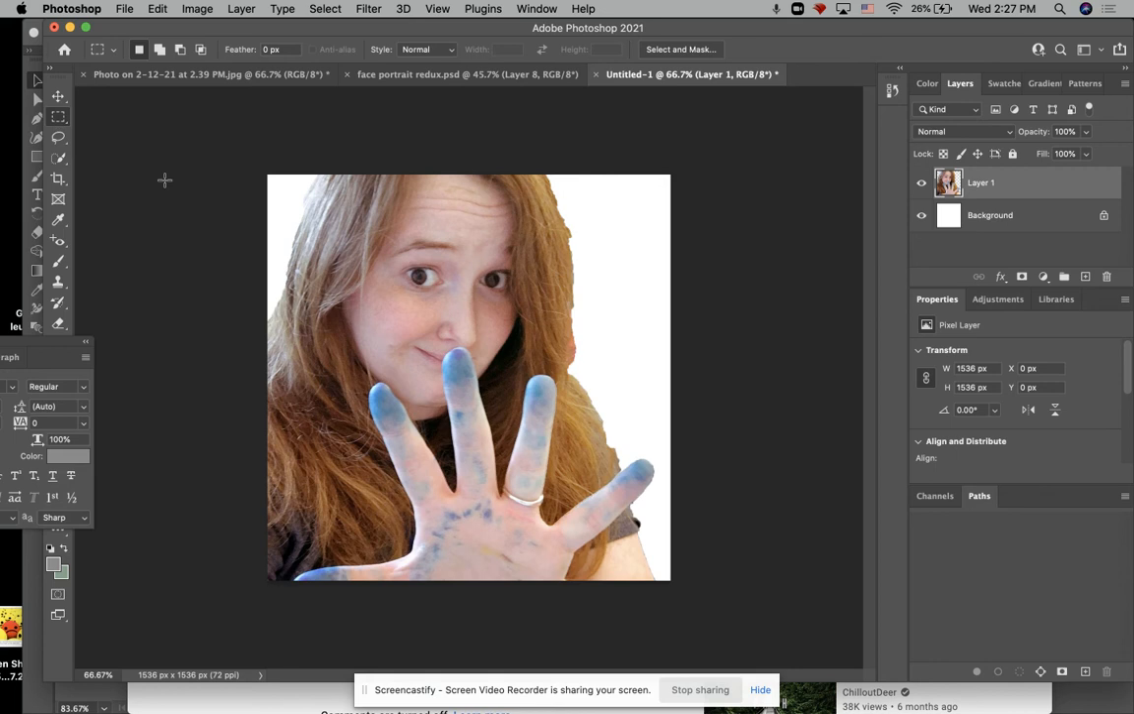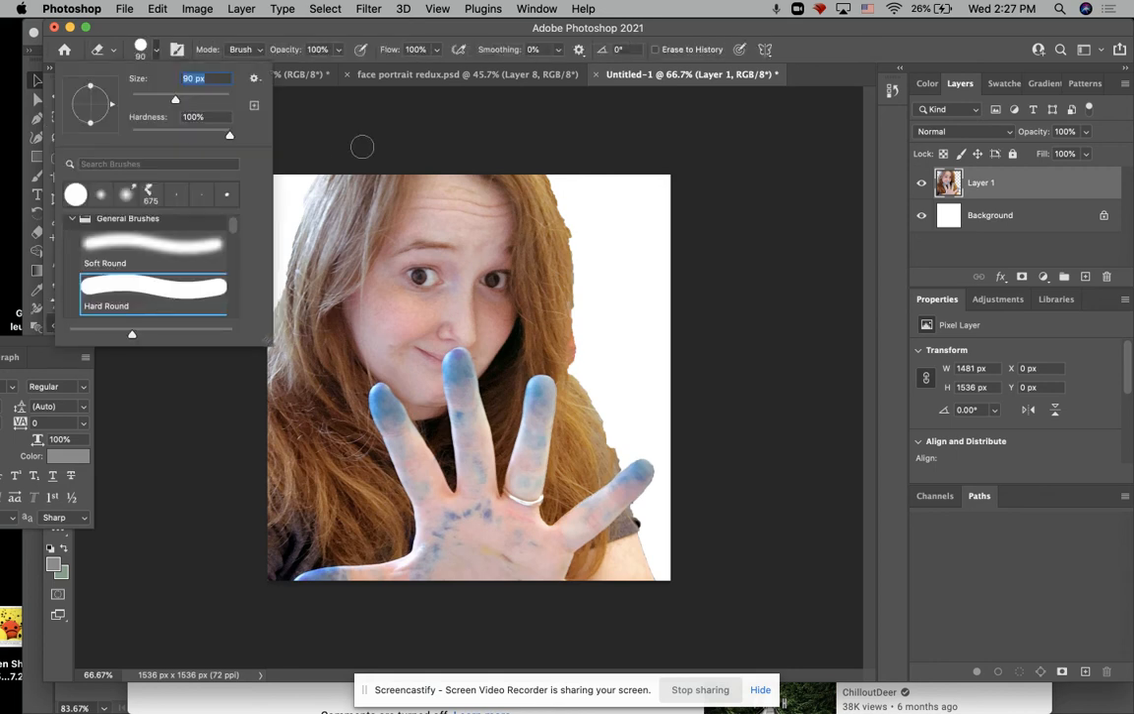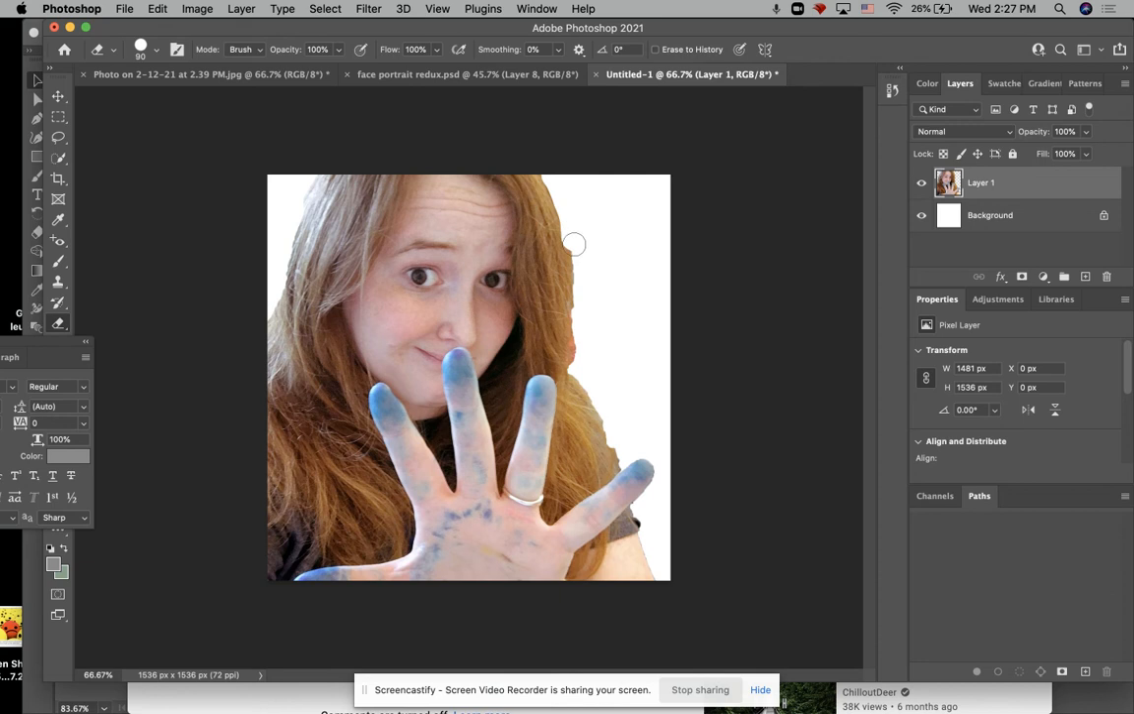So now I've got kind of a fuzzy edge. I'm going to come in with my eraser, use a hard round brush, and then just clean that edge up, just a touch. Make this a little bit smaller. Fix that weird divot in my finger. I think I just made it worse. There we go. Do the same thing over on the other side.